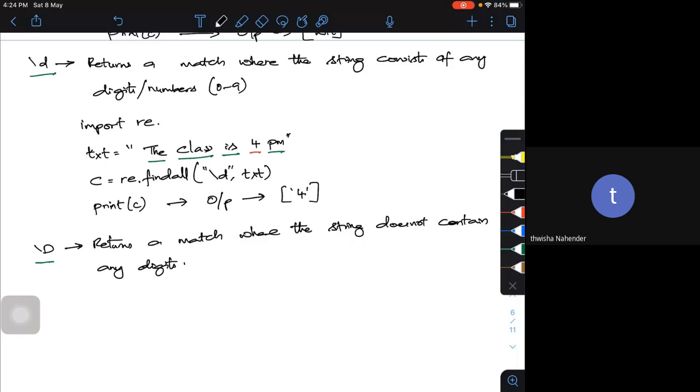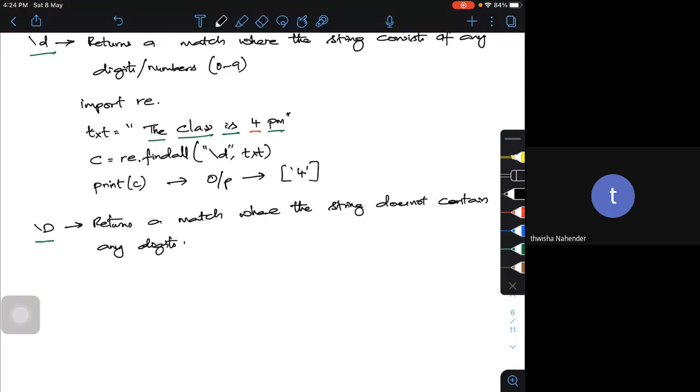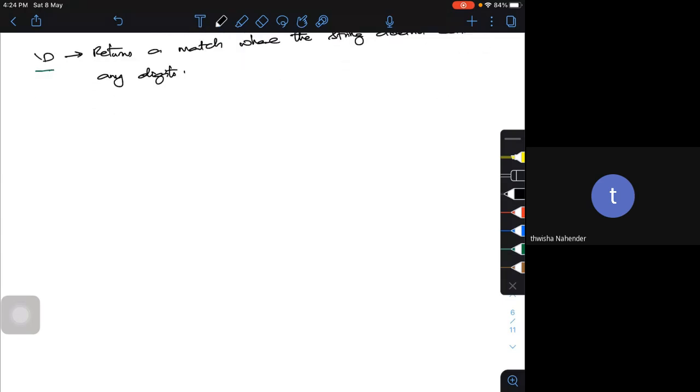Now there is one more special sequence, slash s, small s. What does it do? It returns a match where the string contains a white space, that is, a blank space.